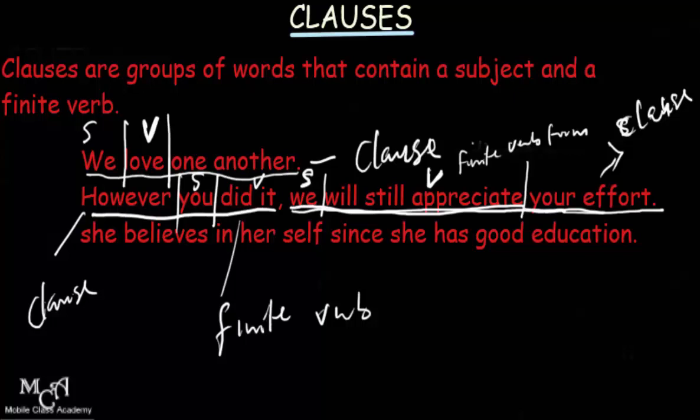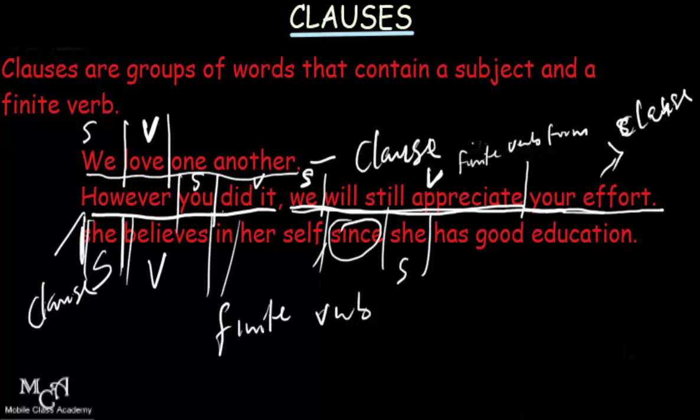Now let us look at the third sentence. It says, she believes in herself since she has good education. She believes in herself. She becomes the subject. Believes becomes the verb. And then we have since. We circle out since. And then we look at this. She also is a subject, and then has becomes a verb as well.